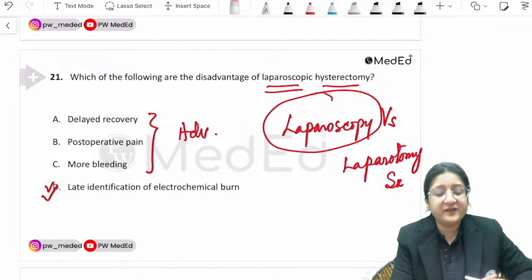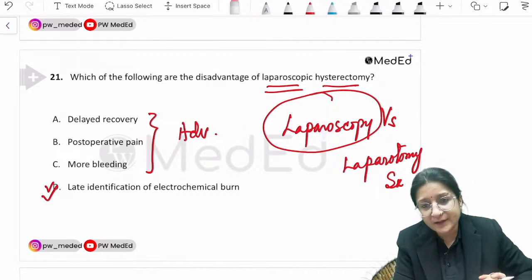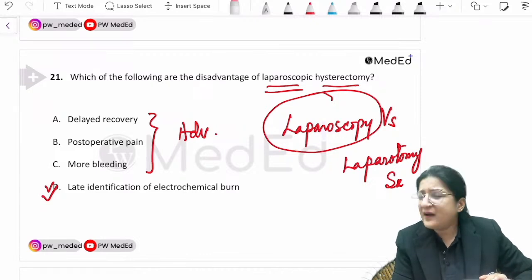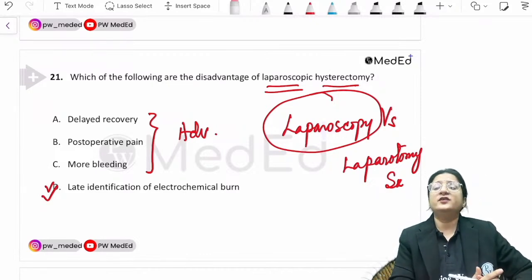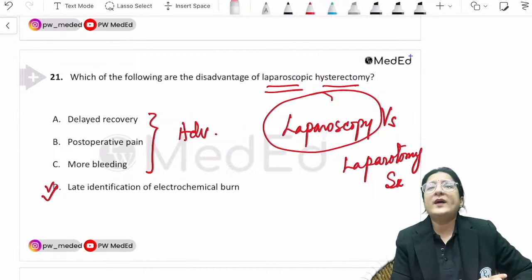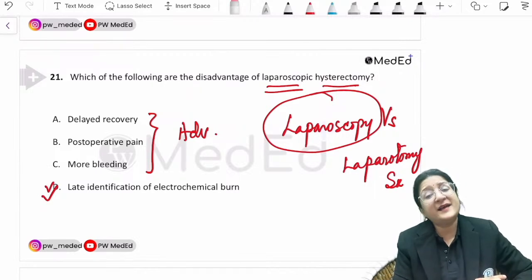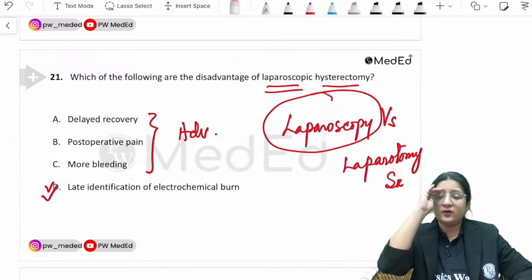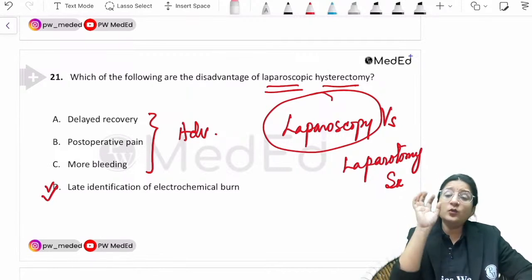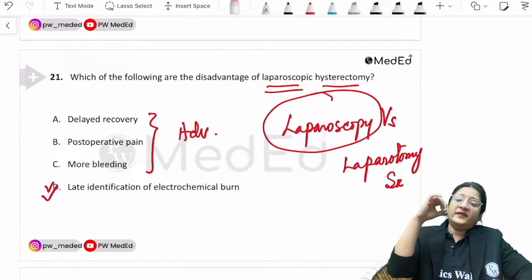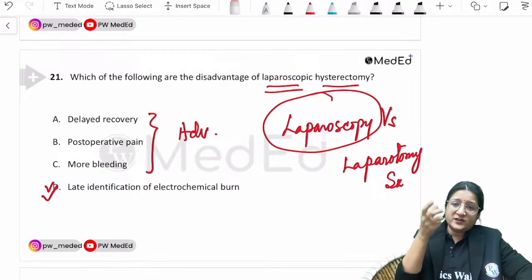So with this we finish the recall session, and again, whenever I take a recall, I keep telling you guys that yes, of course, most of the questions are repeat questions, but even when they are repeating questions, they do tend to create some twists and turns.